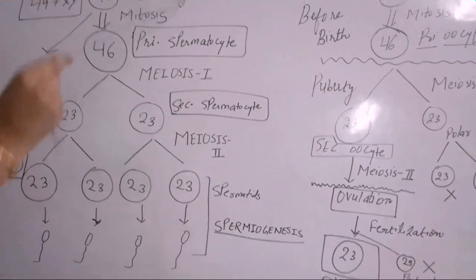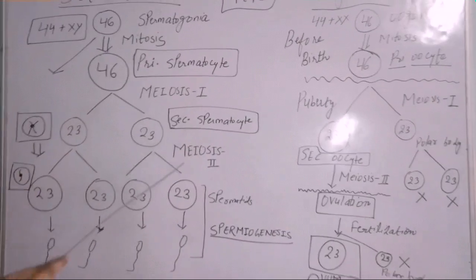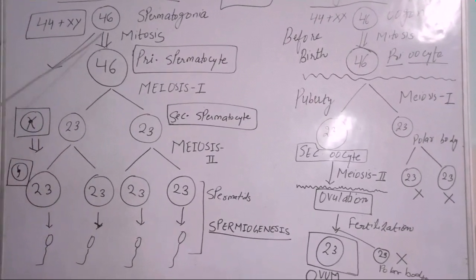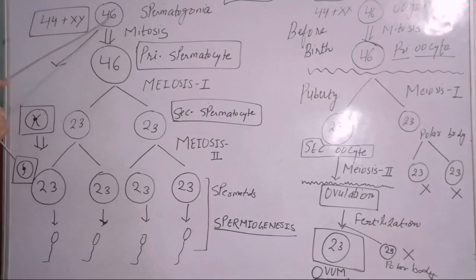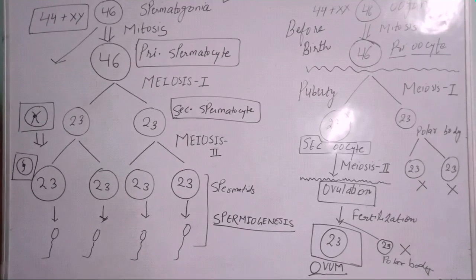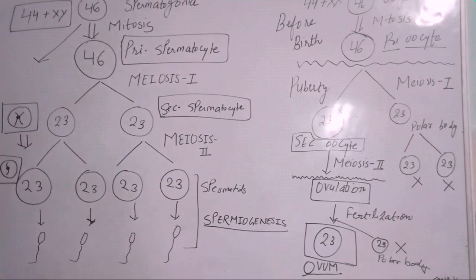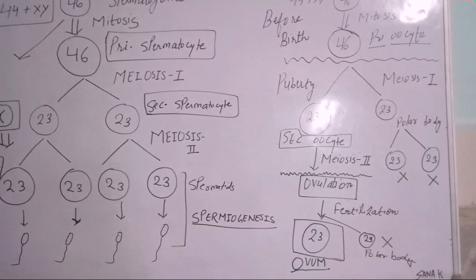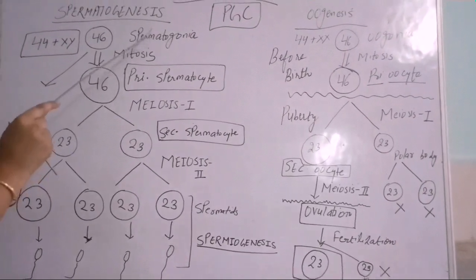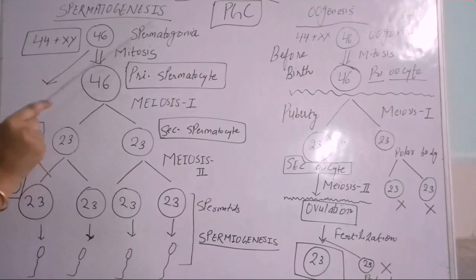And from PGC to spermatid, this process is known as spermatogenesis. It is a very simple process in which this 2N cell, the spermatogonia, changes into the 4 sperm. But oogenesis is a complex procedure. This full procedure begins at the time of puberty, and all these cells are present in the seminiferous tubules of